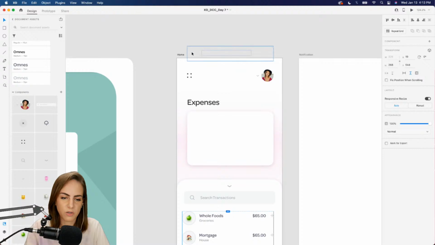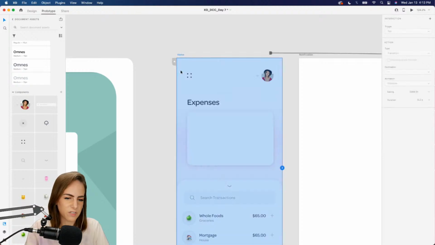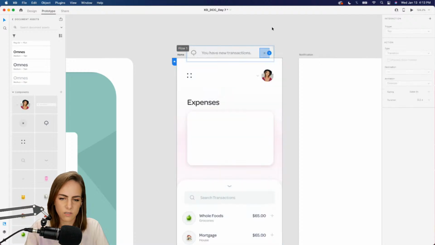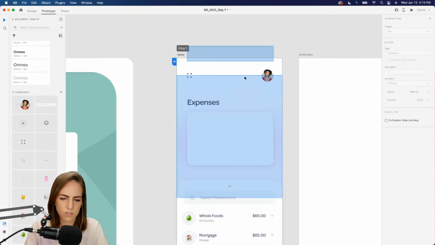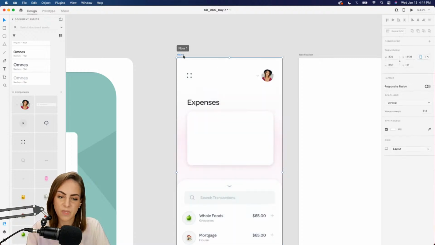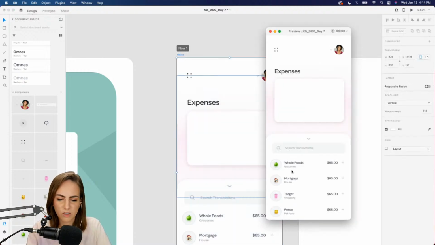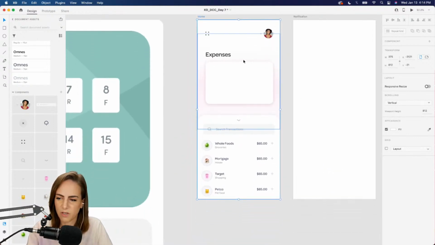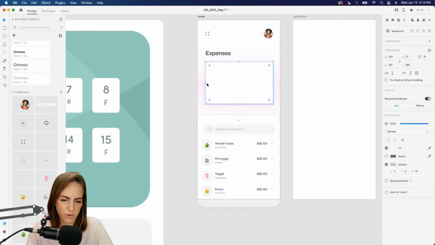So then when you preview, let's hop into the prototype tab and just make sure this one is, oop, there's something up there. This one is on home. And then if you preview it, you can just scroll through all of those. You don't have to do that, but it's just an extra little thing if you want to.